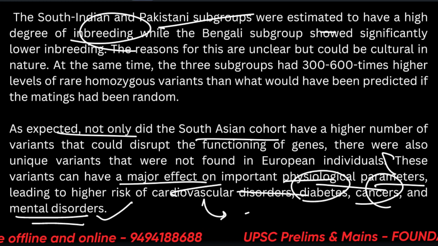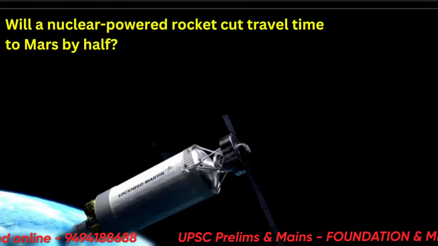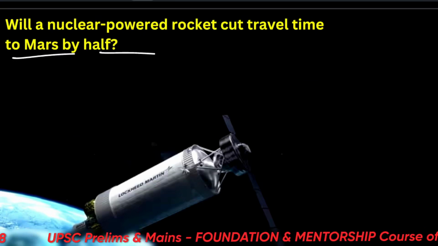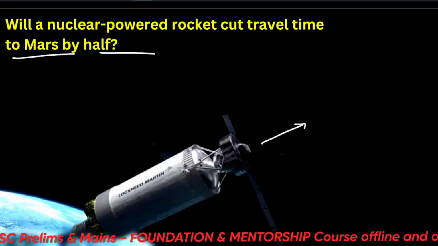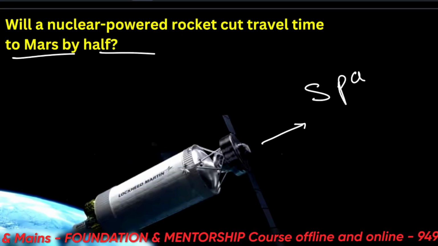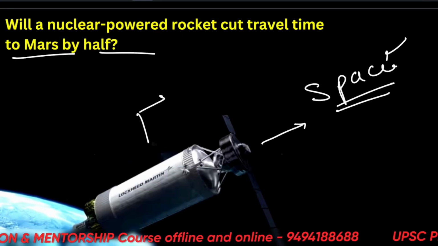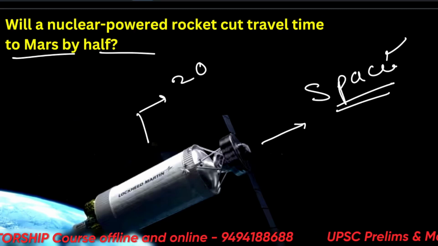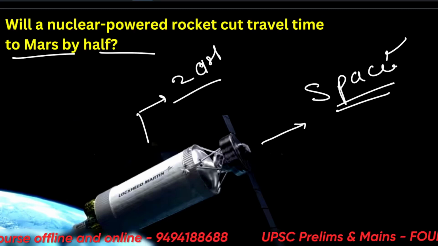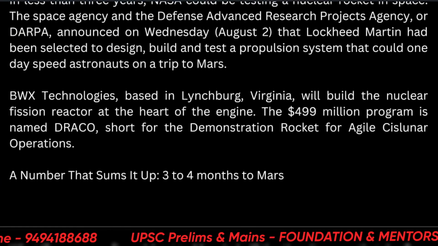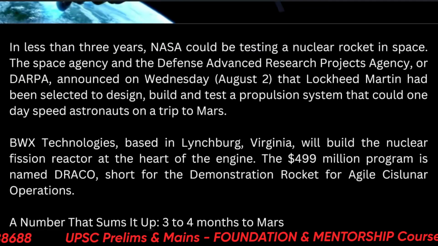Okay, let's go to the next news. Will a nuclear-powered rocket cut travel time to Mars by half? So we are using nuclear power in space. This can be used as an example of technological advancement in the 21st century. In less than 3 years, NASA could be testing a nuclear rocket in space.